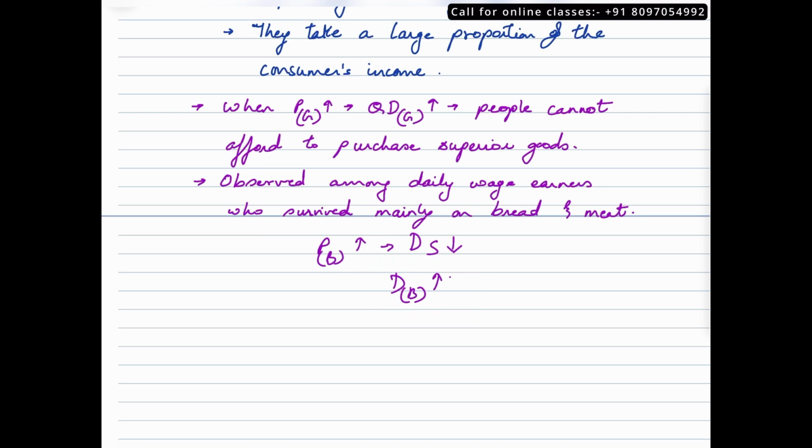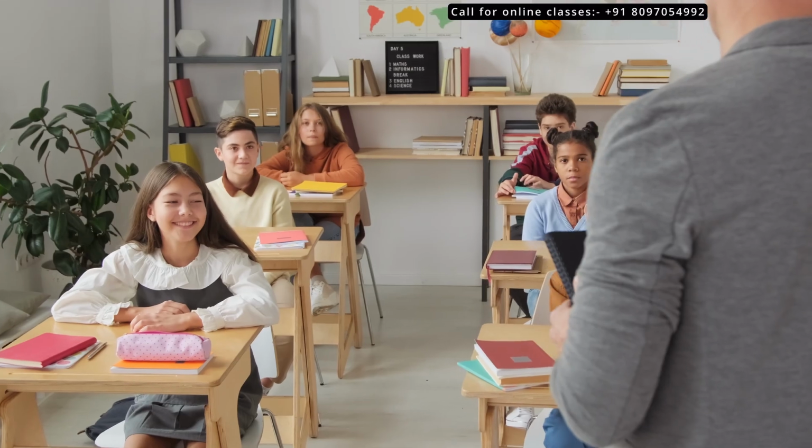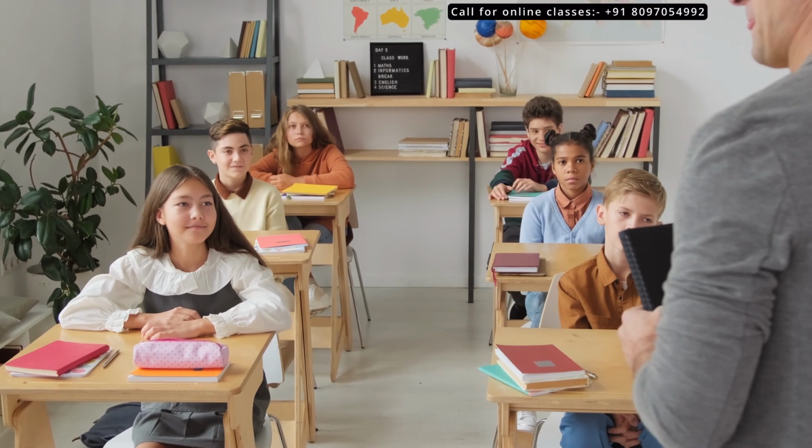From today's perspective, if we want to take a look at a few examples, we could say wheat, which is a superior commodity, and let us say pearl millet. Pearl millet, in India we call it as bajra, which is a giffen good. So this is a superior commodity and this is a giffen good. Okay students, so these are the exceptions to the law of demand.